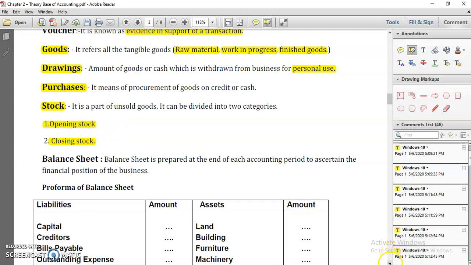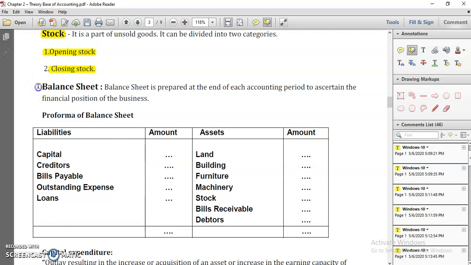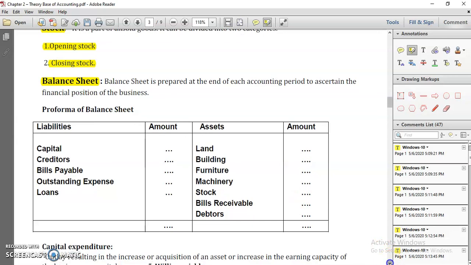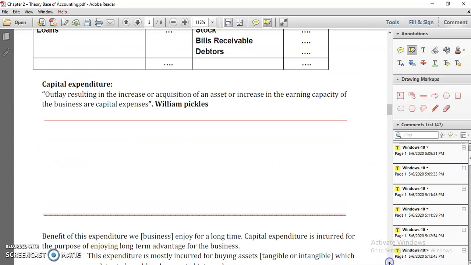Okay. Balance sheet, this is your last. Balance sheet means your financial statement which shows exactly your true financial position, means assets and liabilities. The balance sheet shows your total assets and liabilities in the business, which tells the actual financial position of the business, the true picture. What the assets are, what the liabilities are, it is called balance sheet.